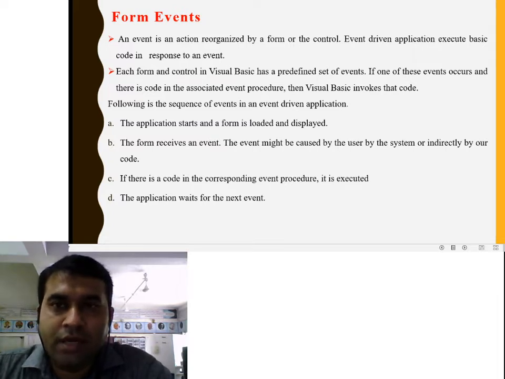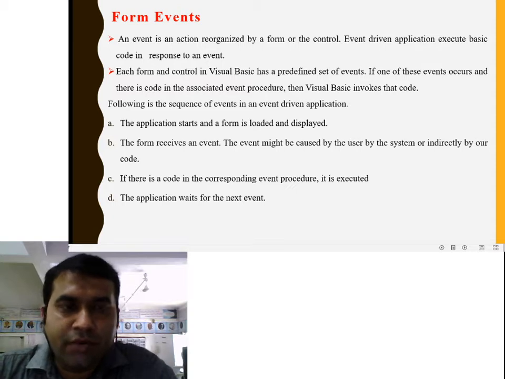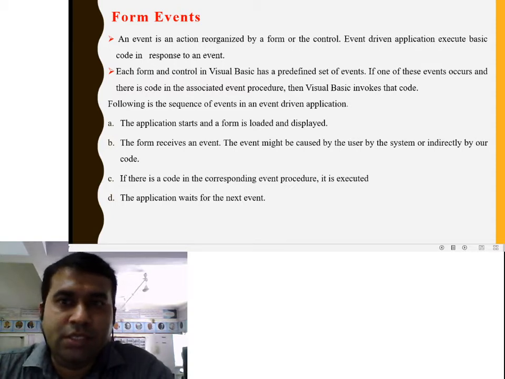Suppose a click event, a mouse down event; any type of action is not performed without an event. In an event driven application, basic code is executed in response to an event.